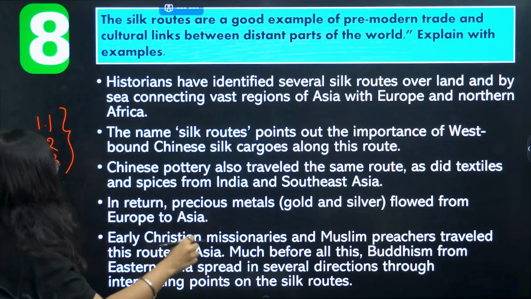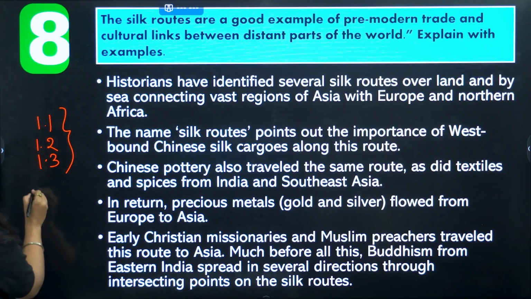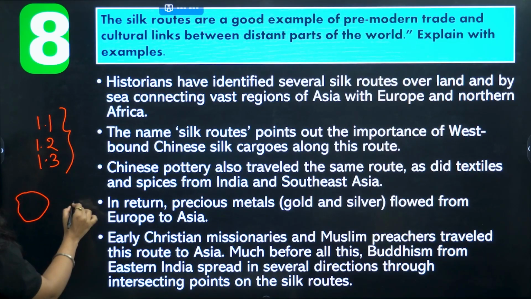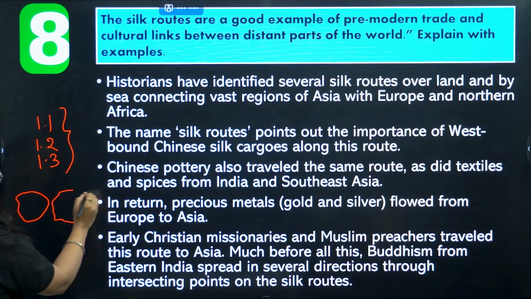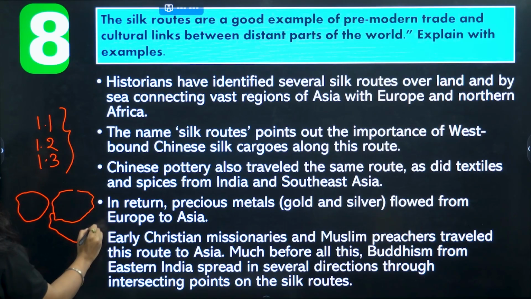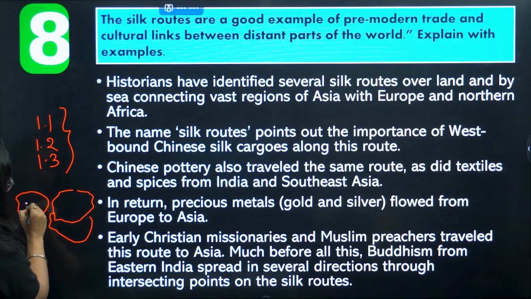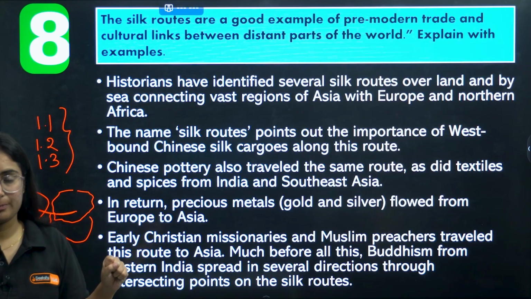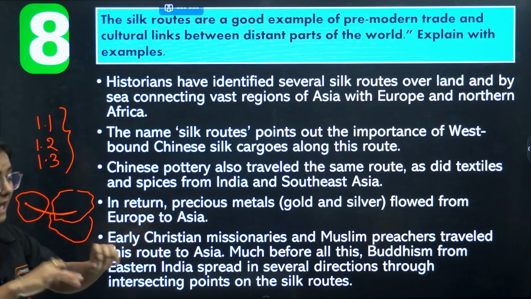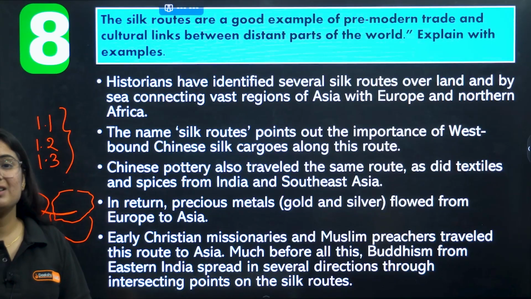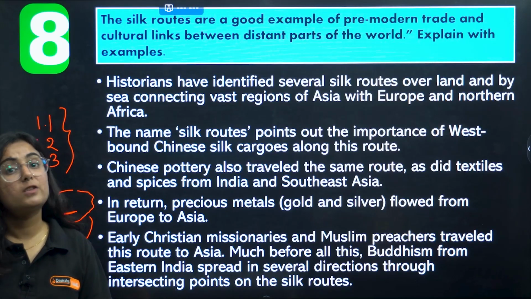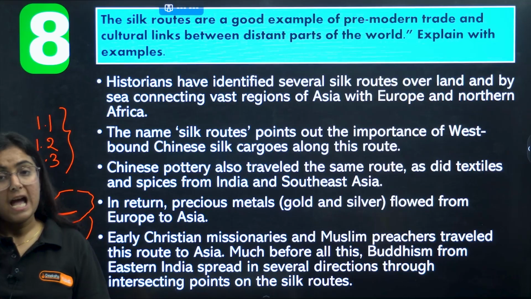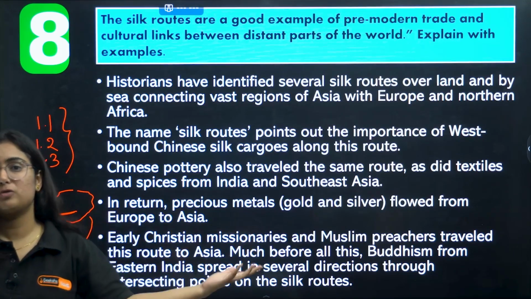So what happened? Just see here, basically this was Europe, and this was part of Eurasia. I am considering it as Russia, and then part of Asia. When Europe was connected with China, there were multiple routes, multiple roads, connecting it, and that was referred to as the Silk Route, because it initially started with the trade of silk from China to Europe, as a luxury cloth that moved from China to Europe.